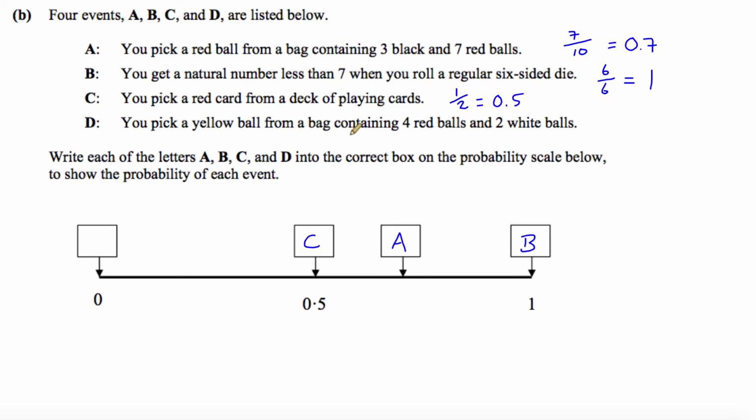You pick a yellow ball from a bag containing 4 red balls and 2 white balls. Well, the probability of picking a yellow ball from a bag of red and white balls is 0. There are no yellow balls, so it's going to be 0 out of a total of 6 balls. 0 out of 6 simplifies to 0, which is this one here, so this will be event D. And that's the end of the question.